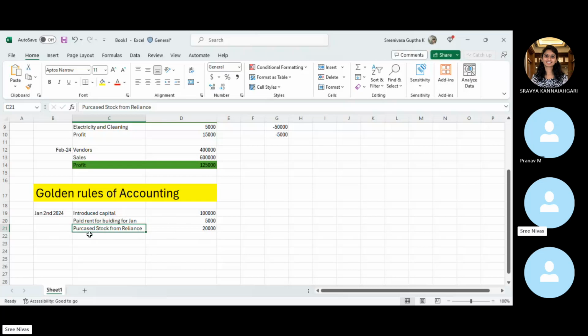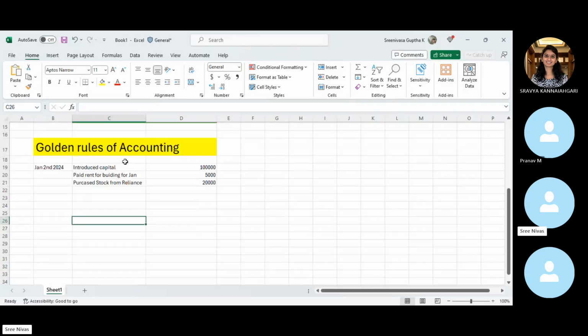So you have to show it as a liability in your books of accounts. Let's say these kinds of transactions, daily you will incur n number of such transactions. You will keep on purchasing multiple products from different vendors, from wholesalers, right? So retail wholesalers will be there, digital products, a lot of products you will keep on purchasing. So every day some thousands of transactions will keep on being recorded. So how will you record?